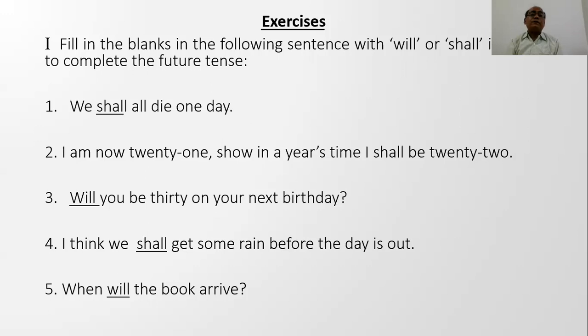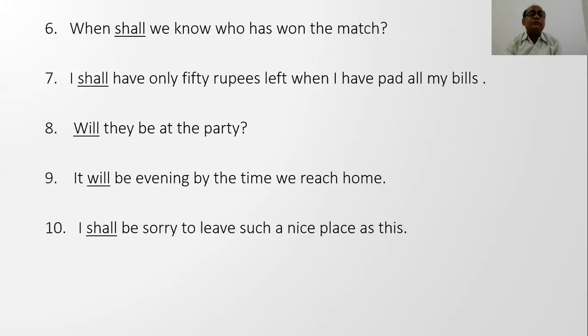I am now 21. So in a year's time, I shall be 22. Will you be 30 on your next birthday? I think we shall. So for we and I, you have seen, shall is used, and with second person, we use will. It is very clear.